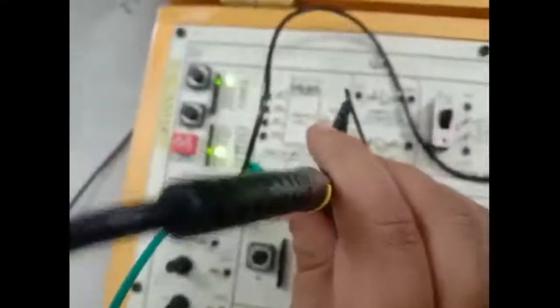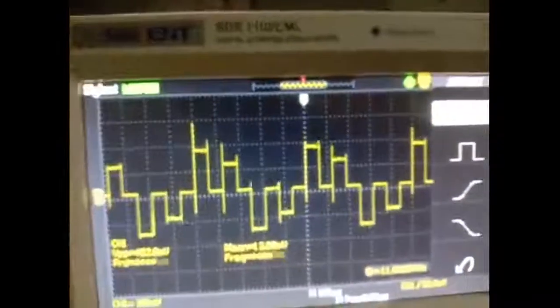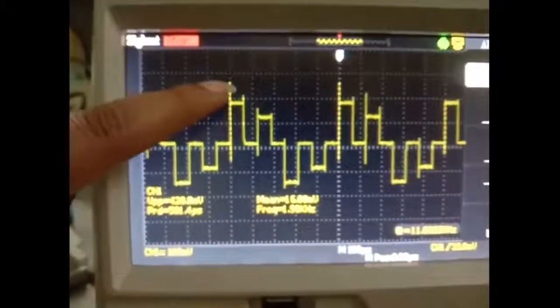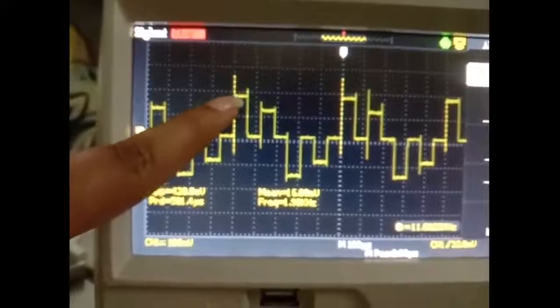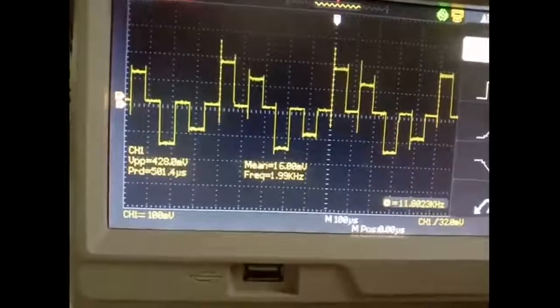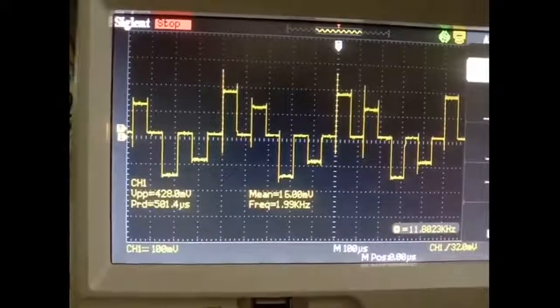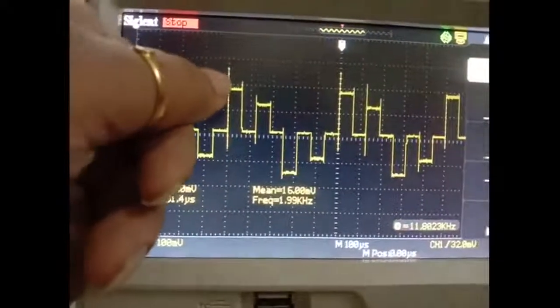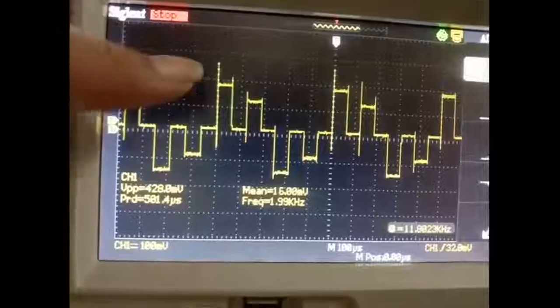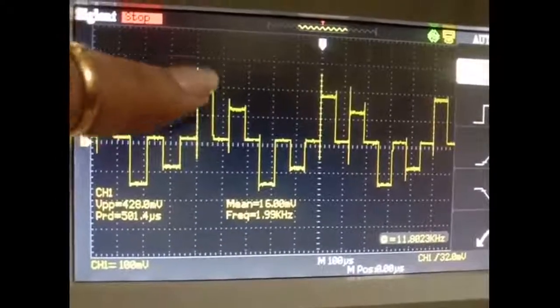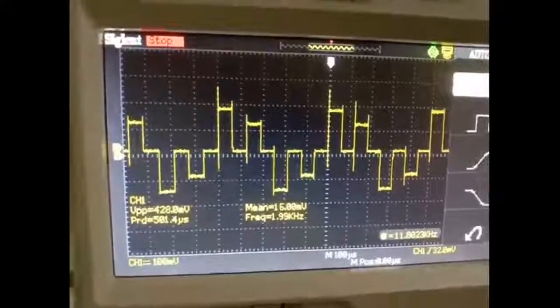Here you can observe that the top of each sample is in a flat position. Because of that this one is known as flat top sampling, and due to some noise of the environment, these lines are showing. Okay, this is all about sampling techniques.